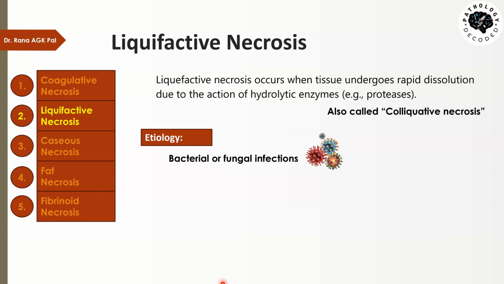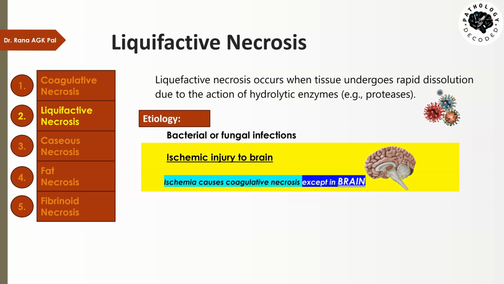Only one thing is that in the brain, when ischemia occurs, there occurs liquefactive necrosis. So this is an important point, and you have to keep this in your mind: ischemia, as we studied in coagulative necrosis, causes coagulative necrosis except in the brain. So in the brain, ischemia will cause liquefactive necrosis. Otherwise, elsewhere in the body, it will cause coagulative necrosis. Now, a question will come in your mind: why?